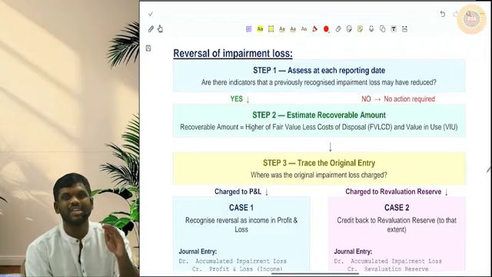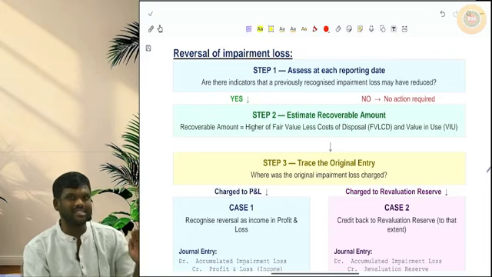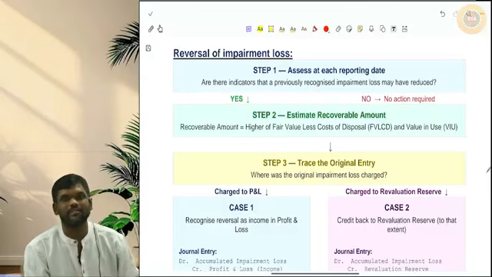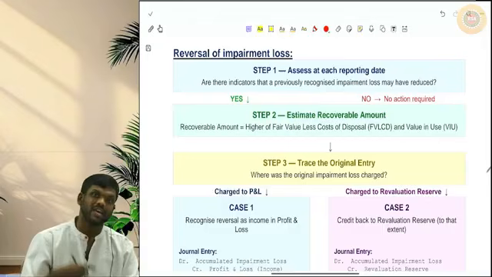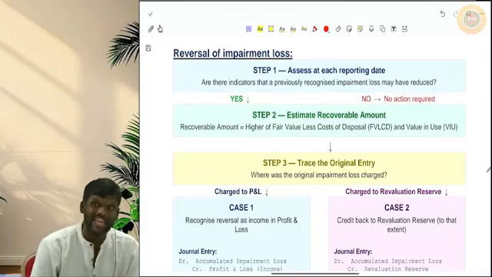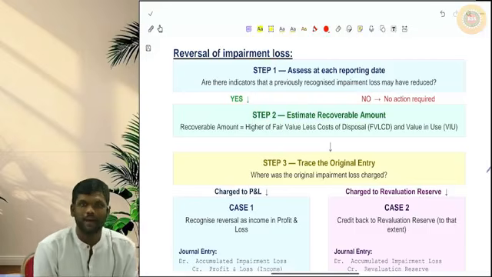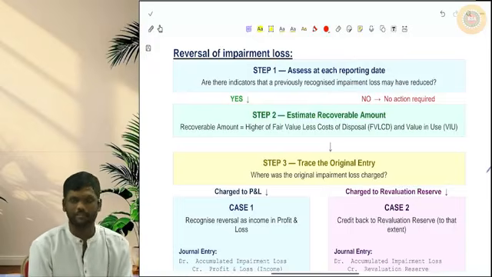Basically, these indicators of reversal of impairment loss are opposite to the indicators of impairment loss. Indicators of impairment loss, internal and external, are basically all negative. The opposite of that, all positive indicators if we have, those are called indicators of reversal of impairment loss. If there are such indicators in any particular year, then you can reverse the impairment loss. Able to understand this? Impairment loss can be reversed only in the year in which there are indicators of reversal of impairment loss.